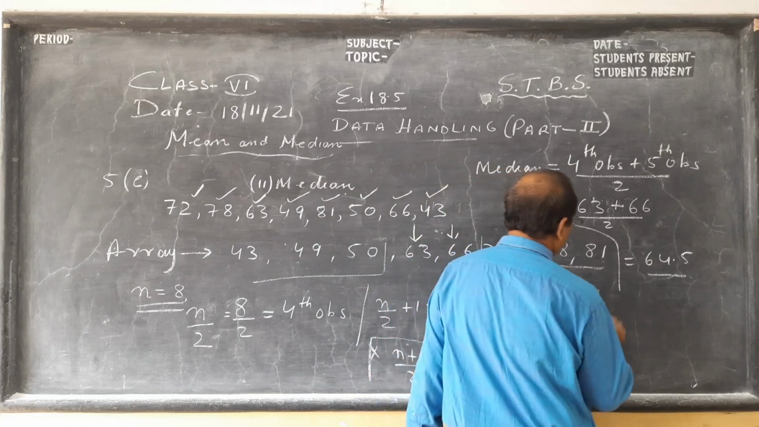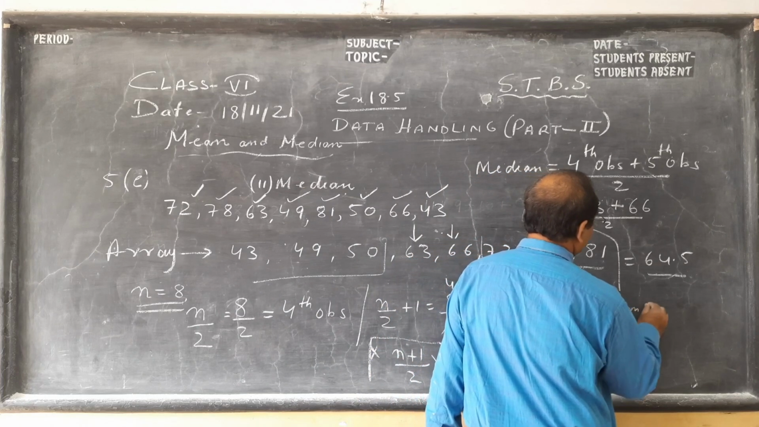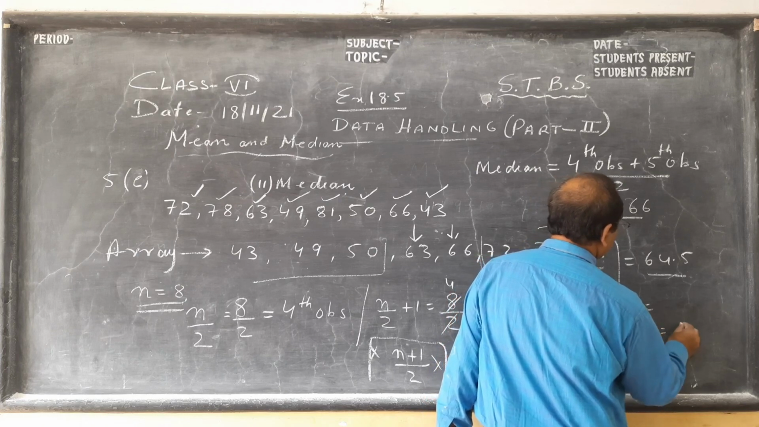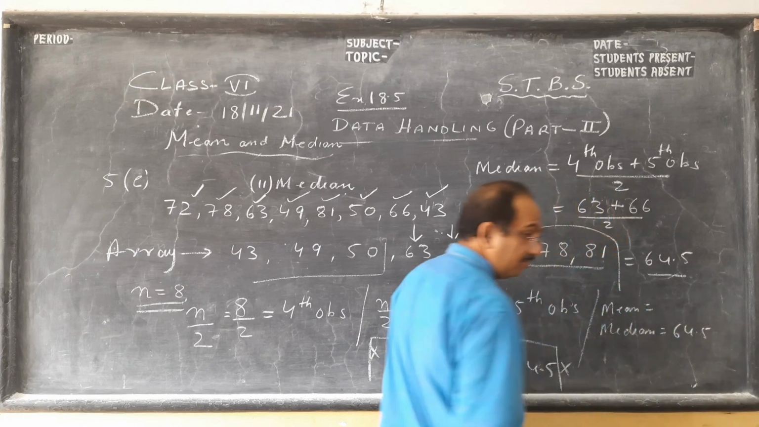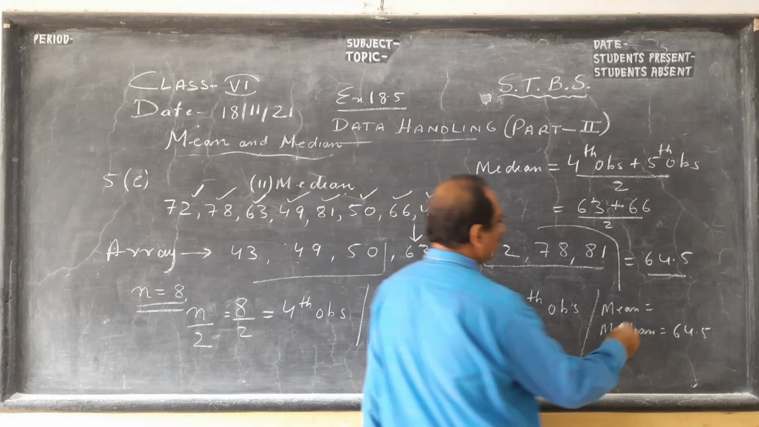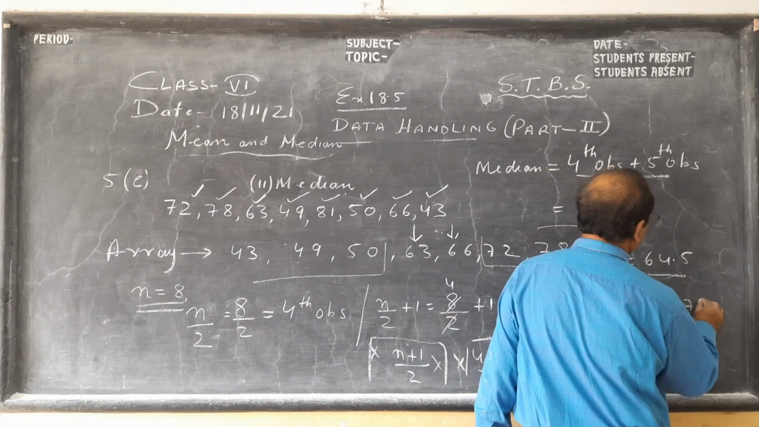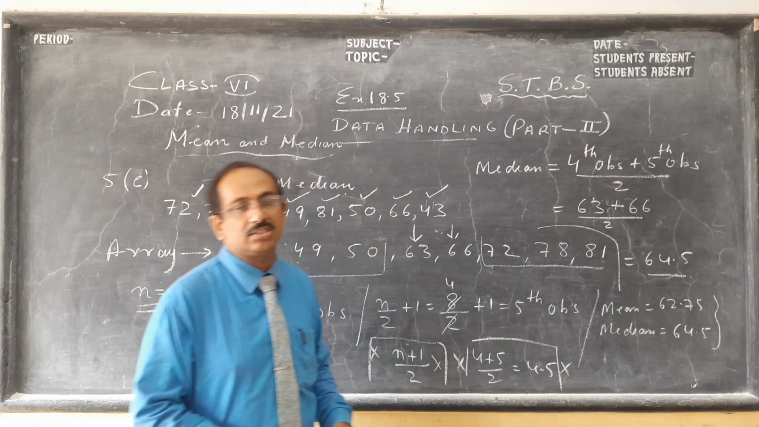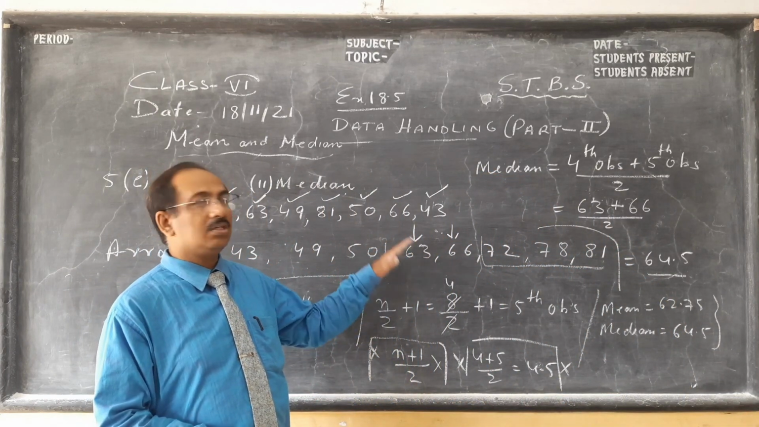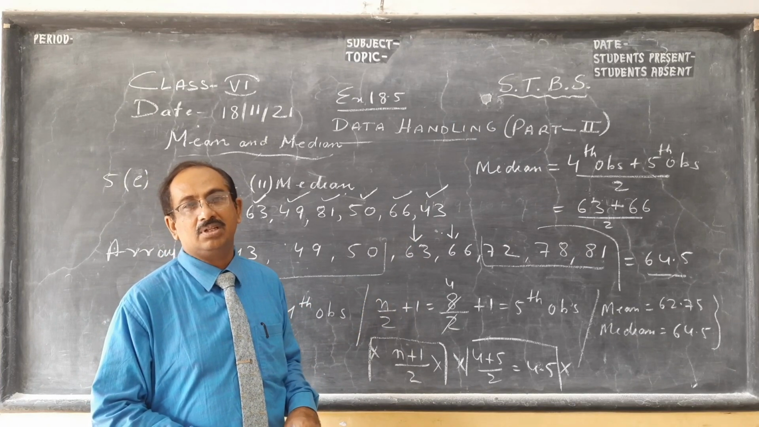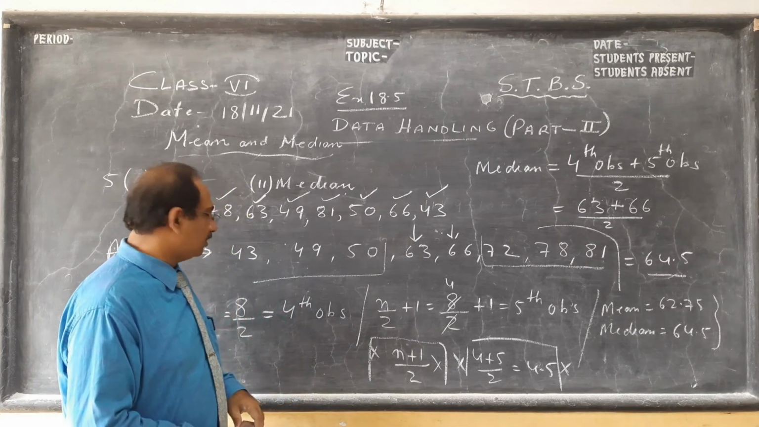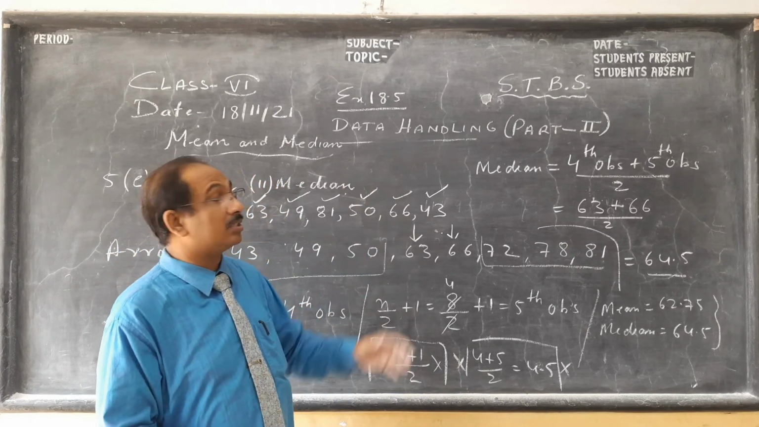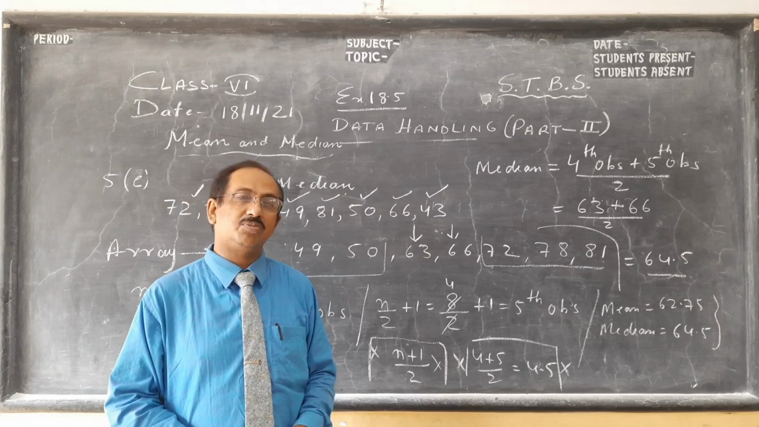If you remember the mean, what was the mean you see? I have done it, and the median at the end, you write the answer 64.5. And if I remember, the mean is 62.75. So always try to write the answer at the end so that it is easier for your teacher to see and give you marks in the examination. So kindly pause the video and copy, and thank you children for watching this part 2 lesson on data handling, that is mean and median.